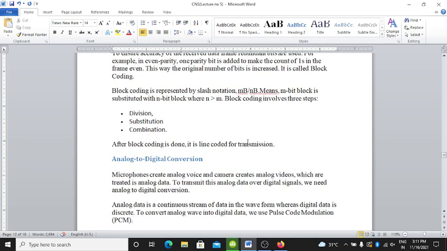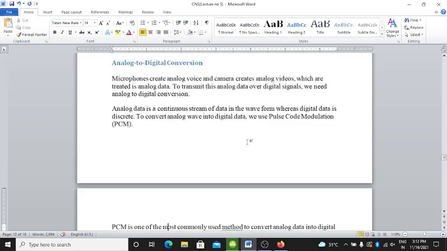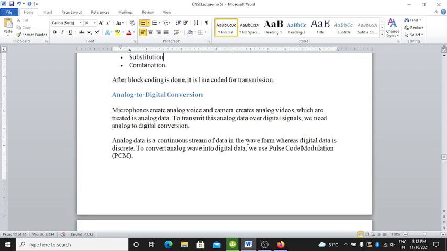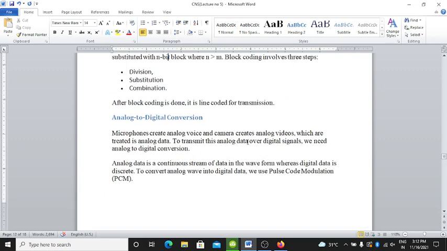Block coding is represented by the slash notation, mB/nB, meaning an m-bit block is substituted with an n-bit block where n is greater than m. Block coding involves three steps: division, substitution and combination. After block coding is done, it is line coded for transmission.